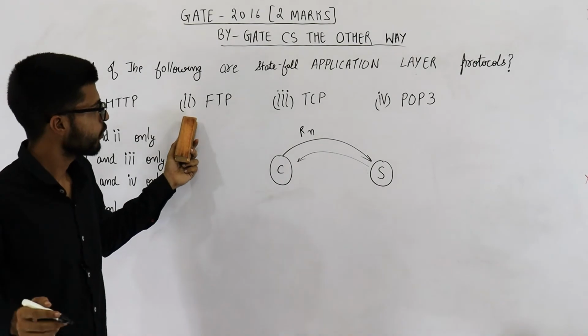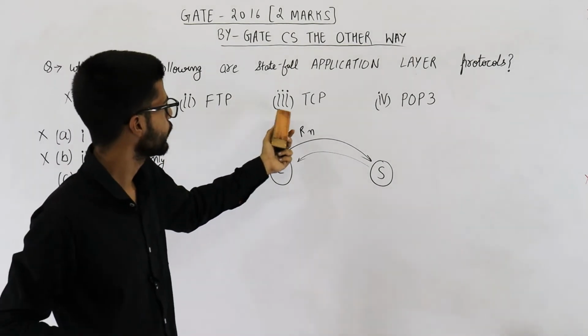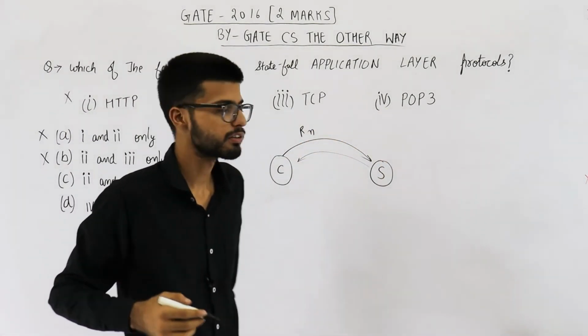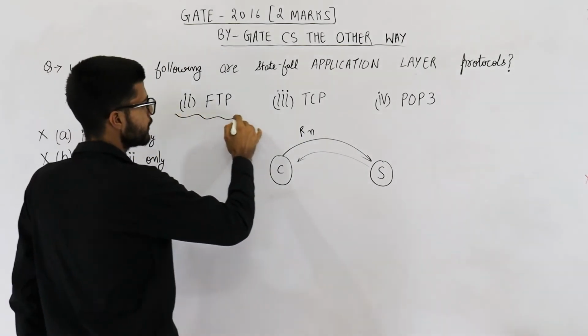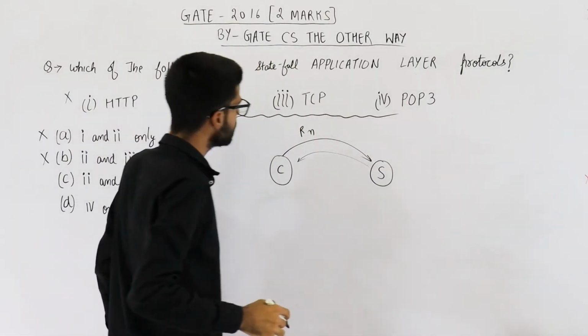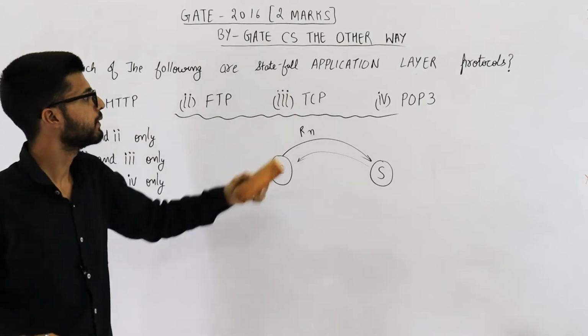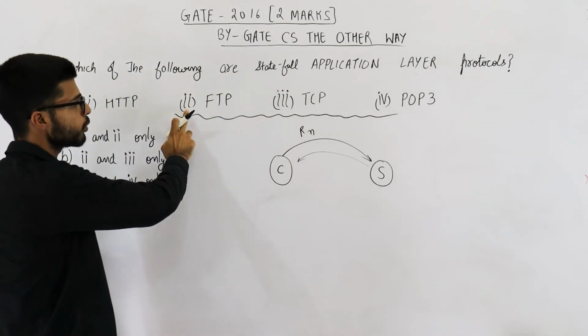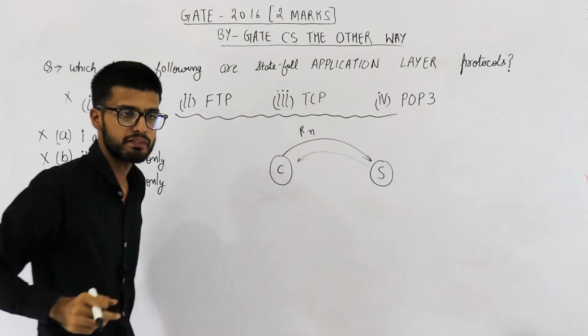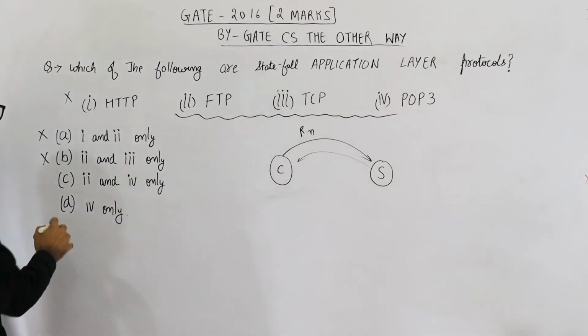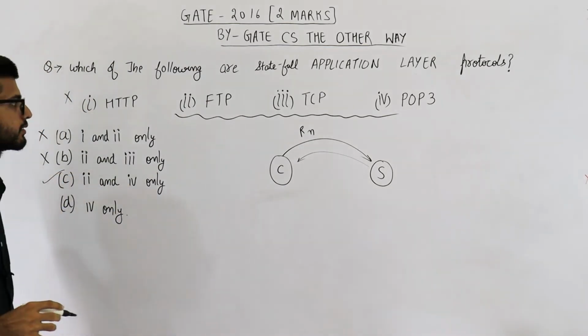FTP is stateful. This one is obviously stateful. POP3 is also stateful. That means all of these three are stateful. But they are asking only about application layer protocols. That means 2 and 4 only will be the answer. So 2 and 4 only, that means option C, this is the answer.